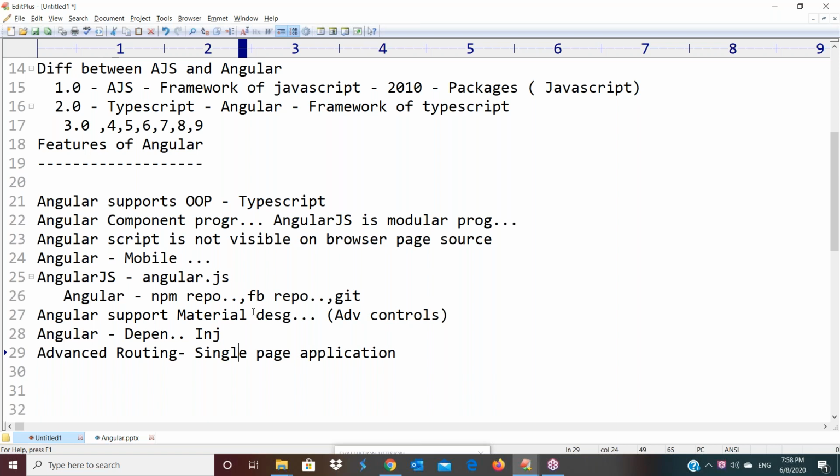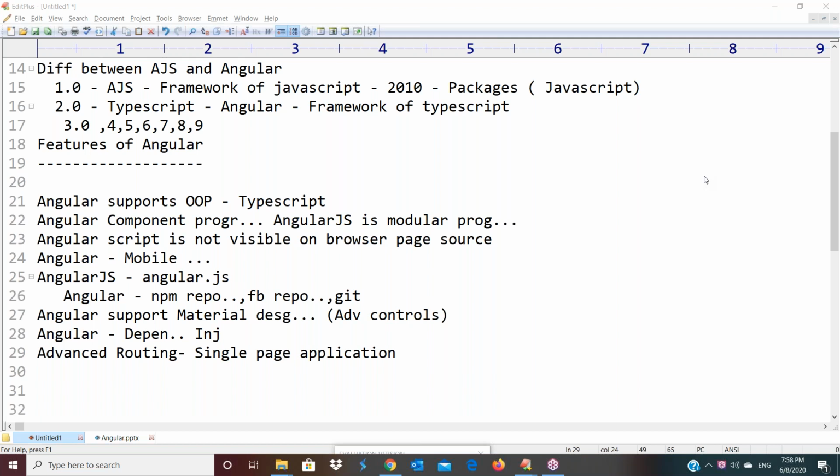not advanced like role-based routing. For example, what does role-based routing mean? If an administrator is there, for the administrator I want to provide accessibility to all components. If a user is there, or a super administrator is there, like that different types of users are there. Based on the users I want to provide that accessibility. That is very flexible in Angular.